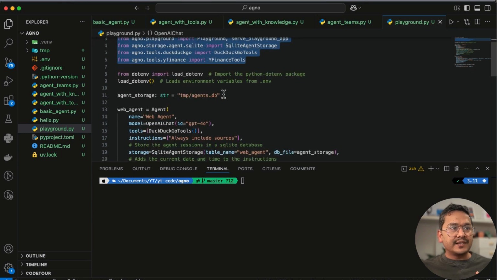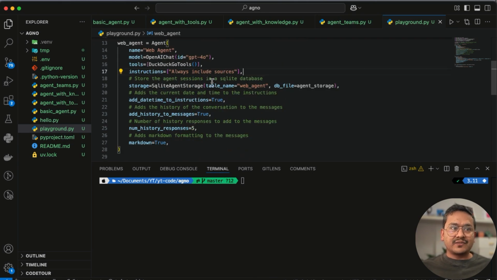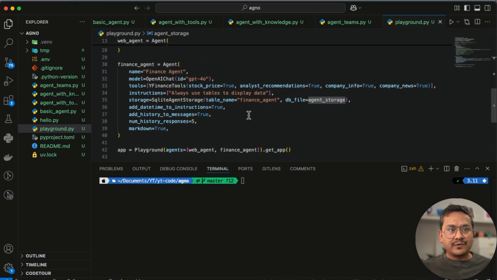So here you can see we are using the agent storage and creating the agent same as before. Store the agent sessions in the SQLite database. Storage equals this one, table name, we are giving the table name, db file equals agent storage, which we mentioned here. And then if you see, all the comments are also there for us to easily understand. Add date and time to the instructions, add history to the messages, add number of responses 5, markdown equals true. Similarly, down also we have all the different things, SQLite. So finance agent, table name, we have the DB agent storage and so on. So we have these two different agents same as before in the agent teams.